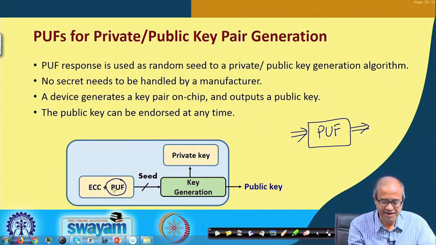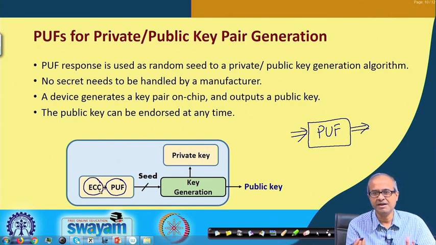So, that random number can be used as the initial value or the seed of a key generation, and this PUF is typically used in conjunction with some public key algorithms. Typically in hardware we use elliptic curve cryptography or ECC. So, ECC and PUF are sometimes used hand in hand.